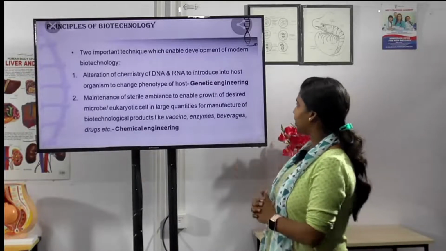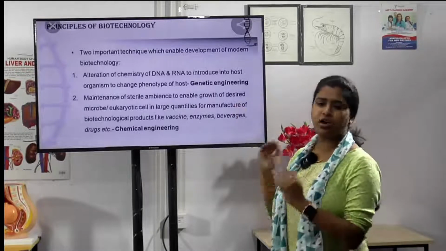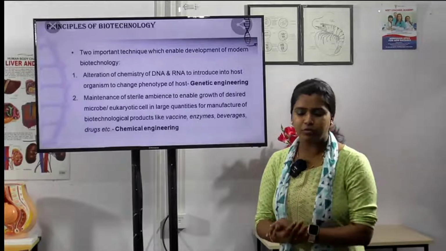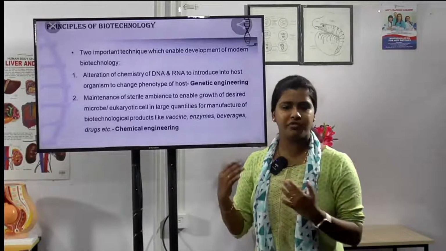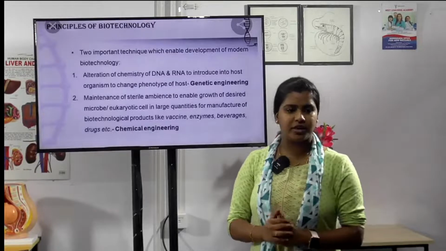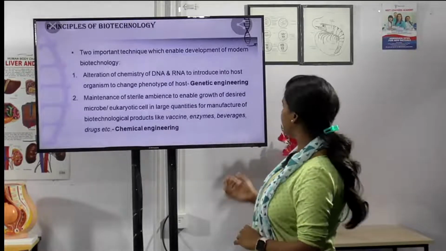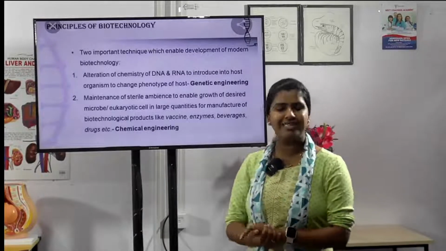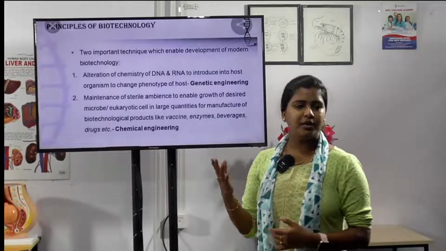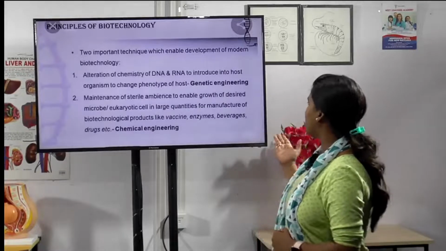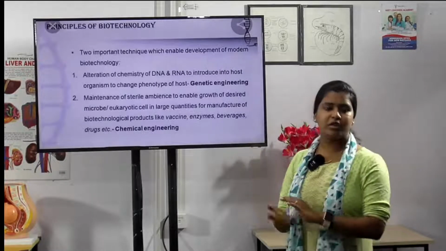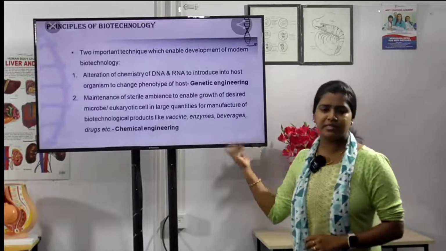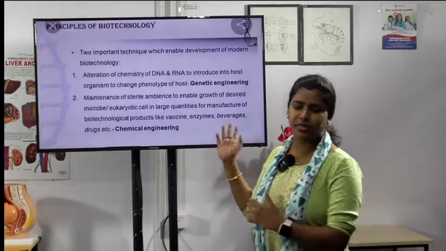What is genetic engineering? It is nothing but alteration of the chemistry of DNA and RNA to introduce into the host organism to change its phenotype. That is genetic engineering. Whereas chemical engineering is the maintenance of a sterile ambience to enable the growth of the desired microbes or eukaryotic cells in large quantities for manufacturing of biotechnological products like vaccines, enzymes, beverages, and drugs. That is also called chemical engineering.